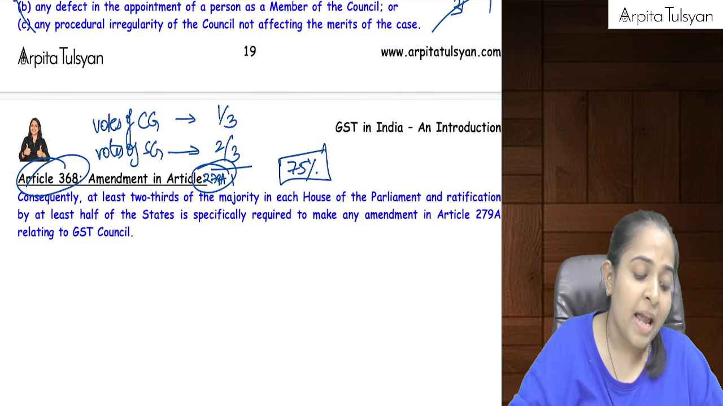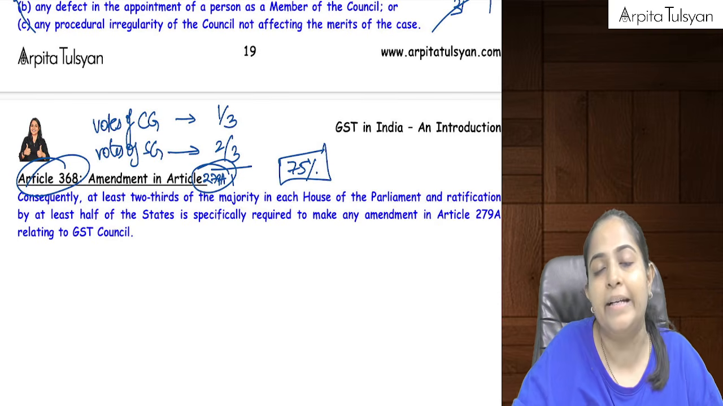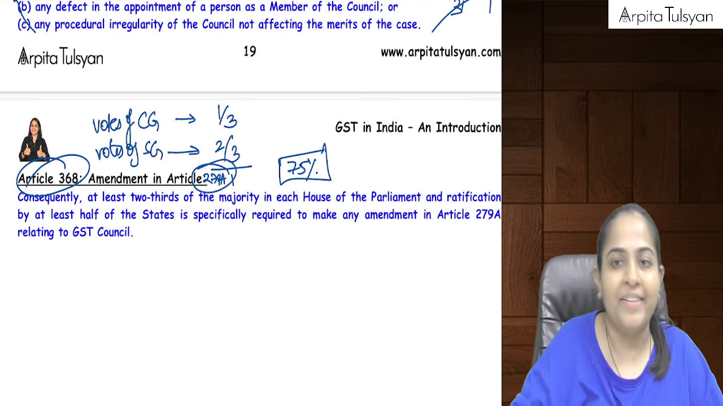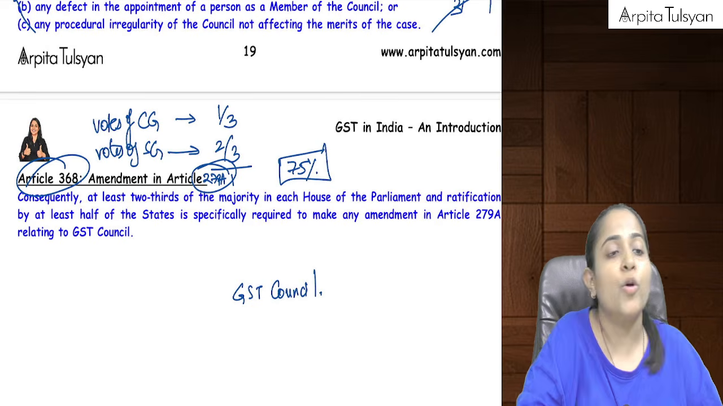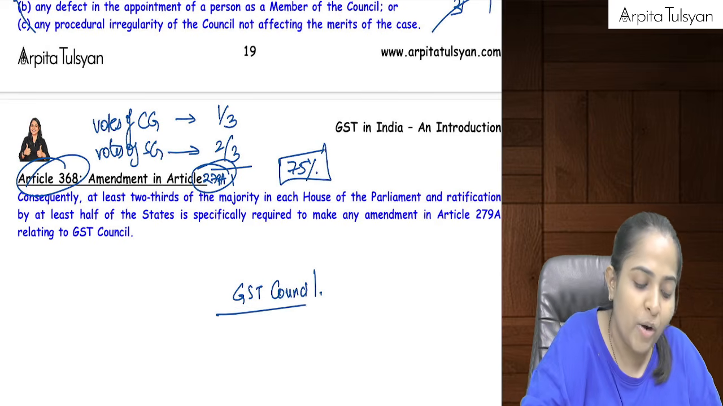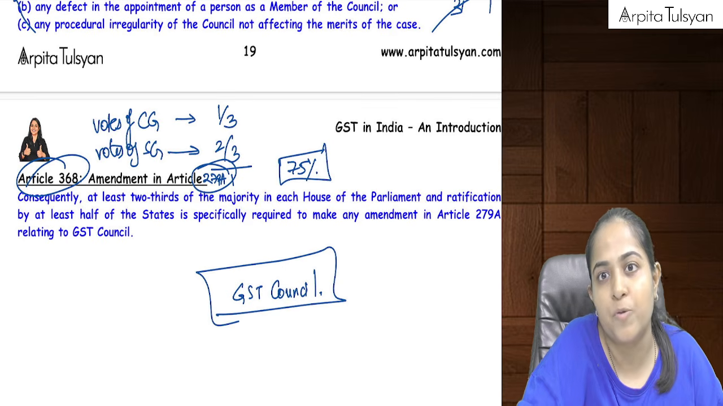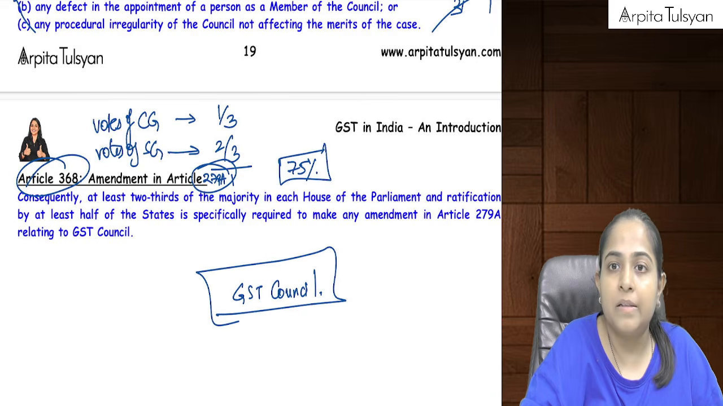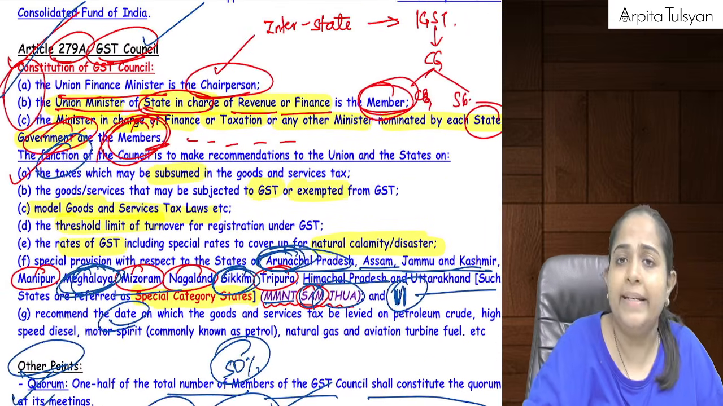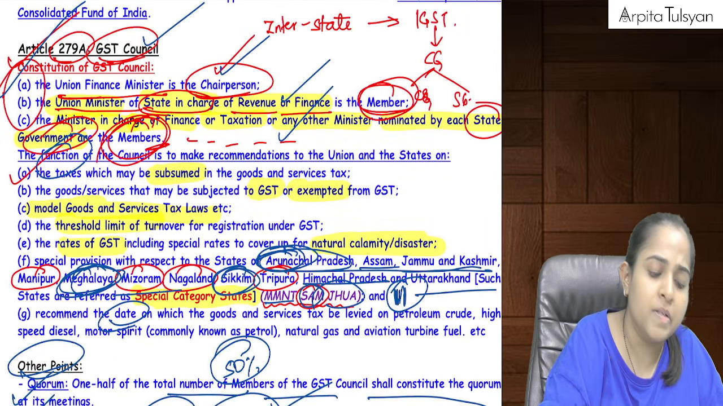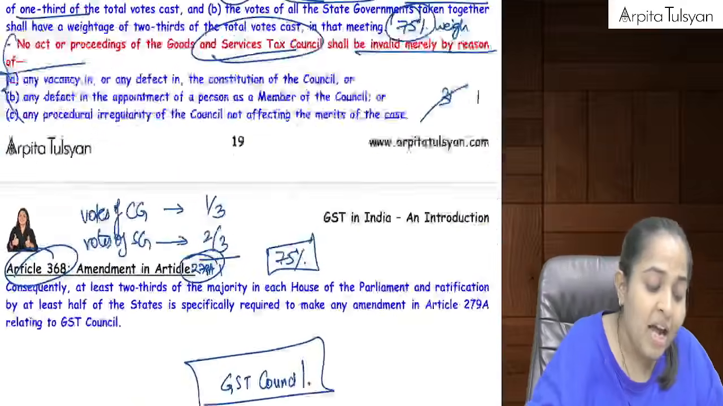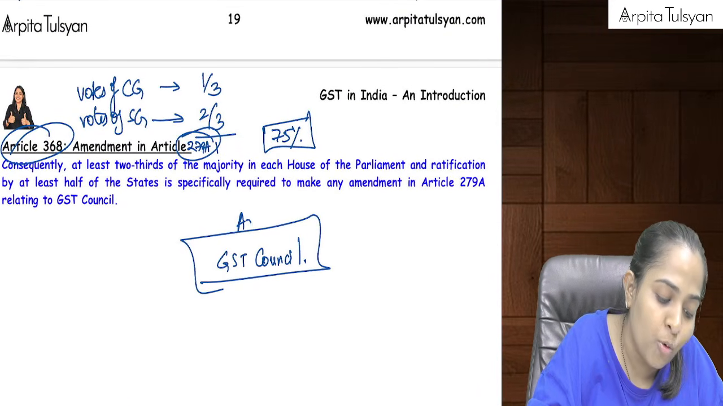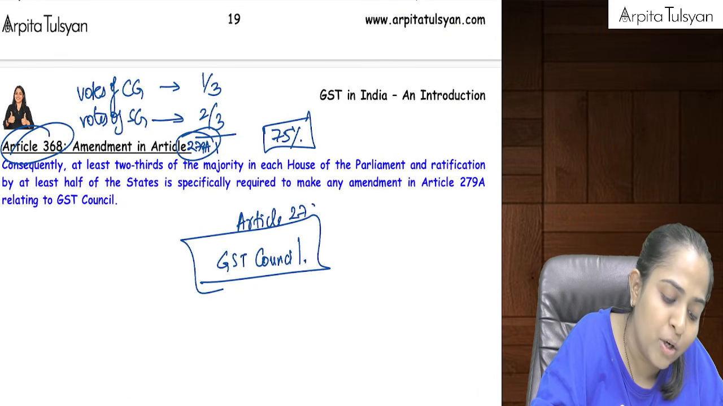Okay, now ma'am, can you explain it again? Now, what is article number 279A? Article number 279A talks about the GST Council. So if we want to do any changes in our GST Council, that is, if we want to do any changes in the number of members or members coming from which department or their functions, etc., then can we say you are doing an amendment in article number 279A?